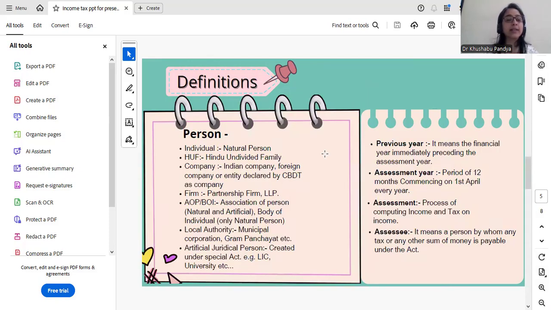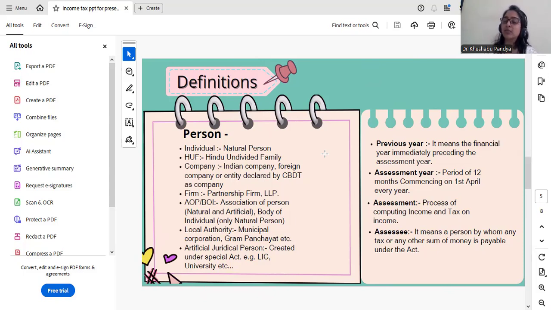Now, a few basic terminology. First would be definition of person. So person means individual, HUF, company, firm, association of person, body of individual, local authority, artificial juridical person. So, per the definition of person, each and every person is liable under the purview of Income Tax Act 1961. Previous year. It means financial year immediately preceding the assessment. It is also known as the year in which income is earned.